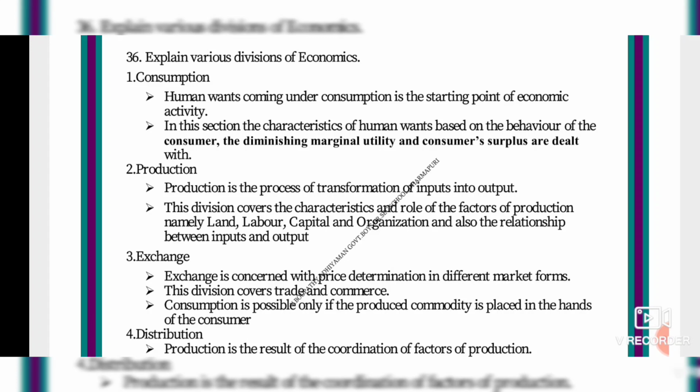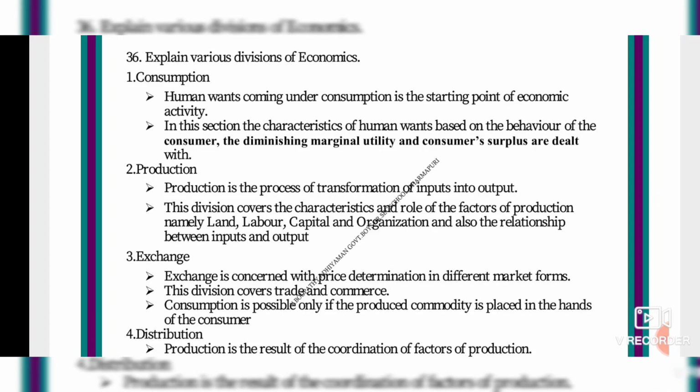Next one, we will see about production. Production is the process of transformation of inputs into output. Input means the producer is putting in the raw materials, the investment, all the money he is putting inside, and the output is called the profit. In economics, output means profit, what the producer is getting. So he is investing in the business and then he is getting the profit when he is selling the product.